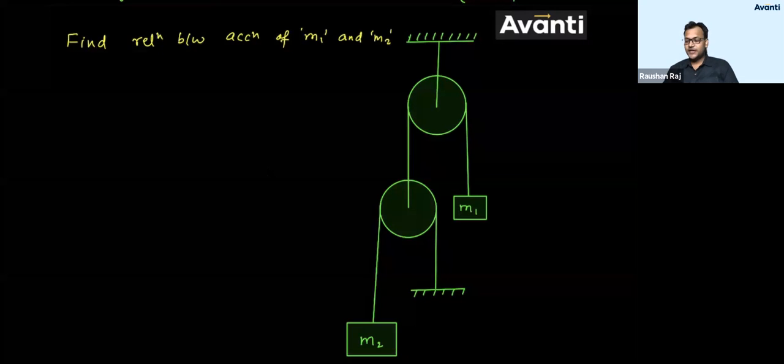Come on guys, give me the answer. Consider acceleration of m1 is a1 and acceleration of m2 is a2, and then give me the relation. Come on guys, give me the answer.